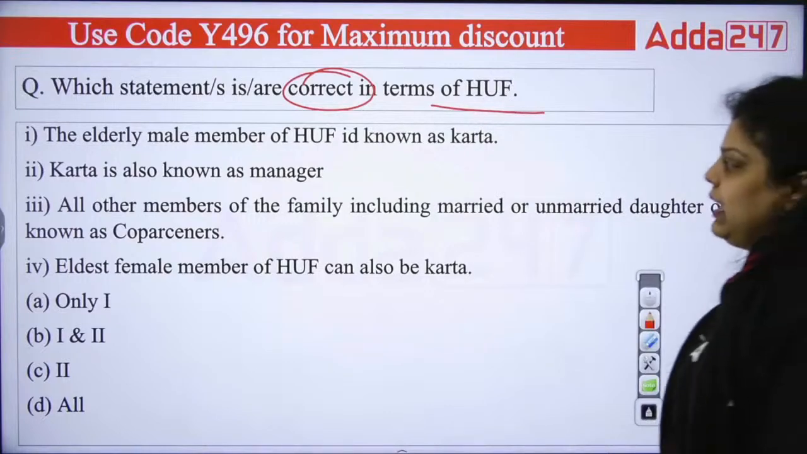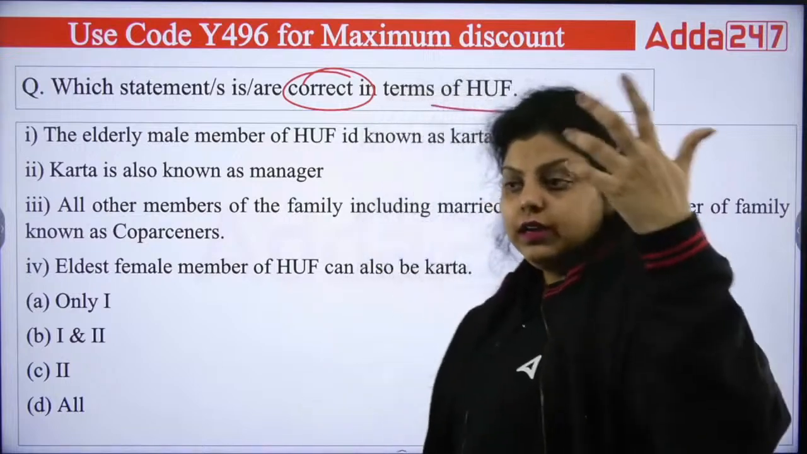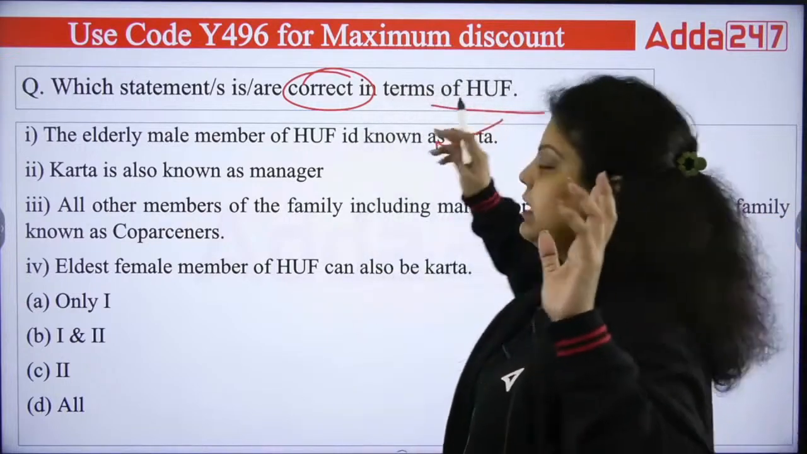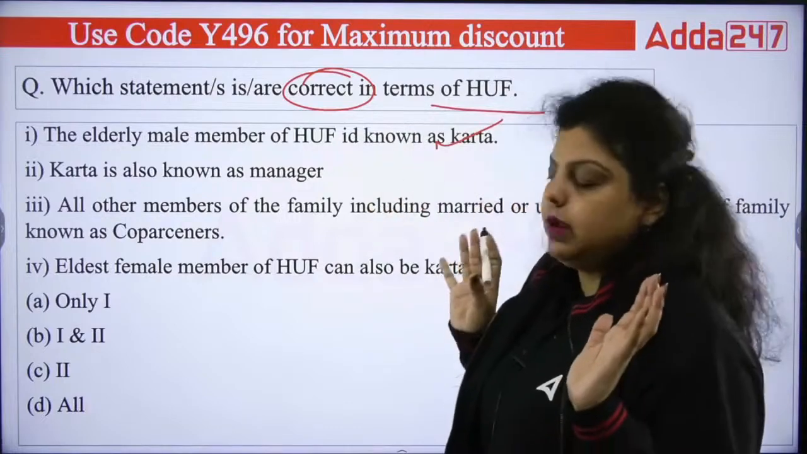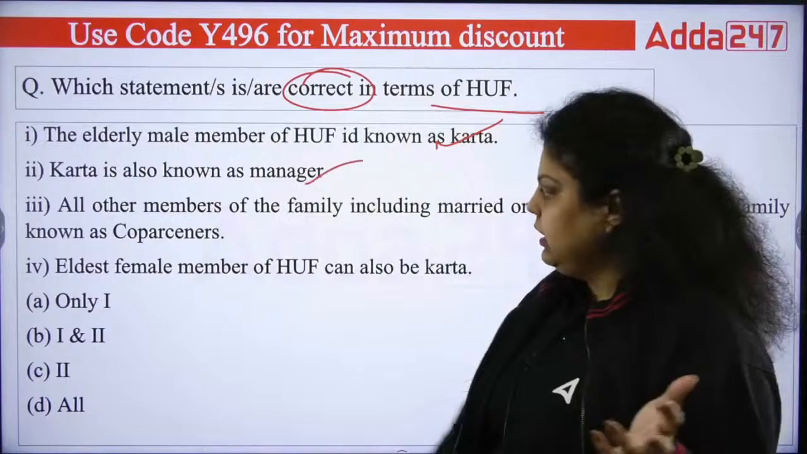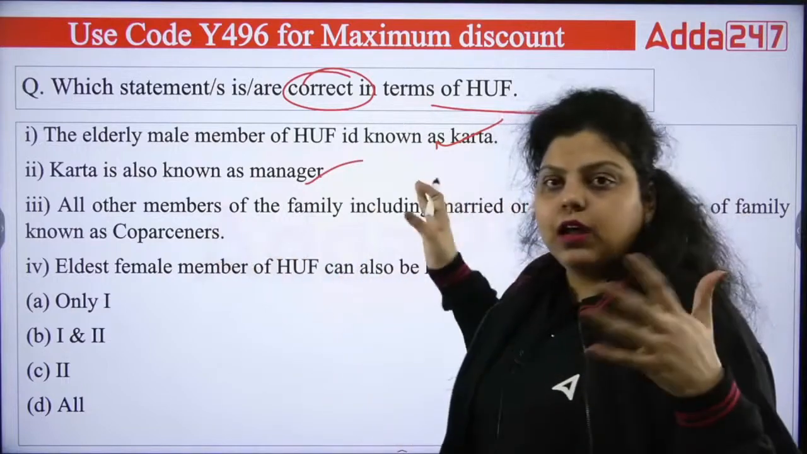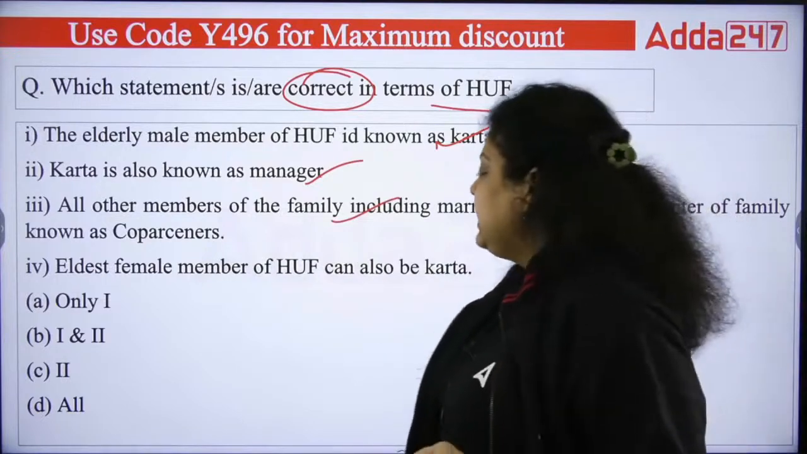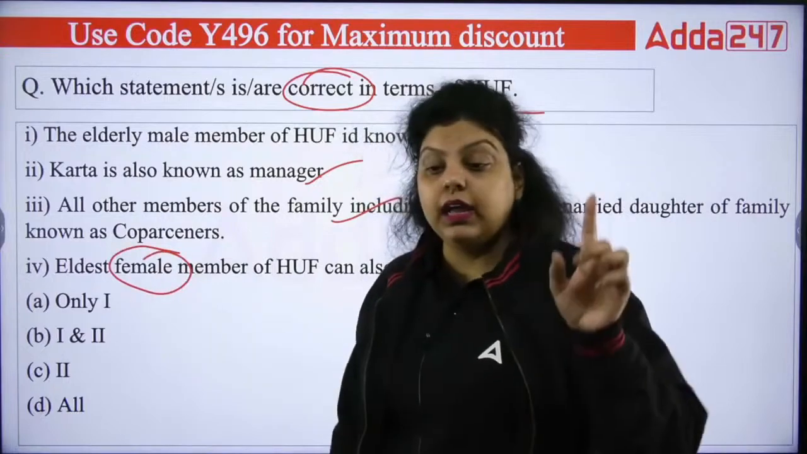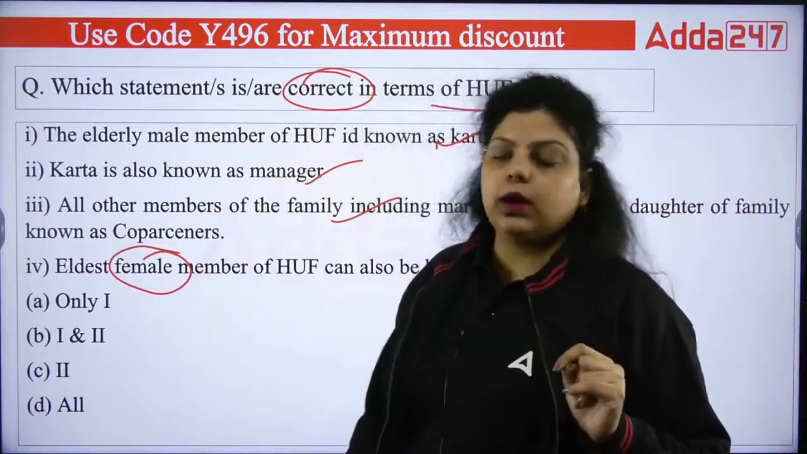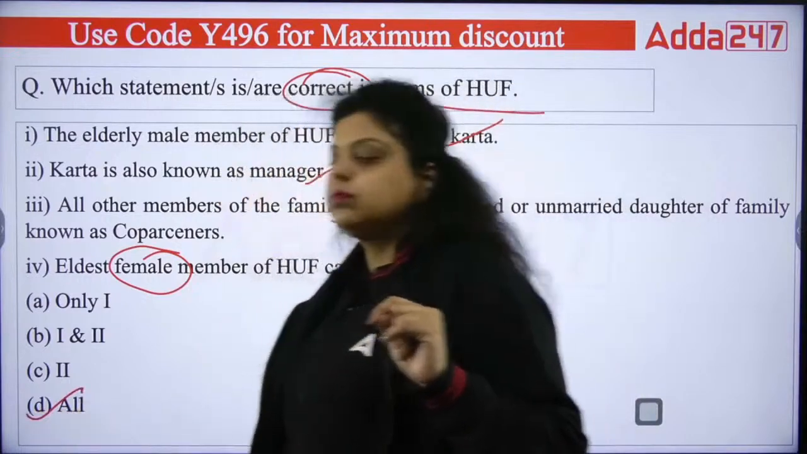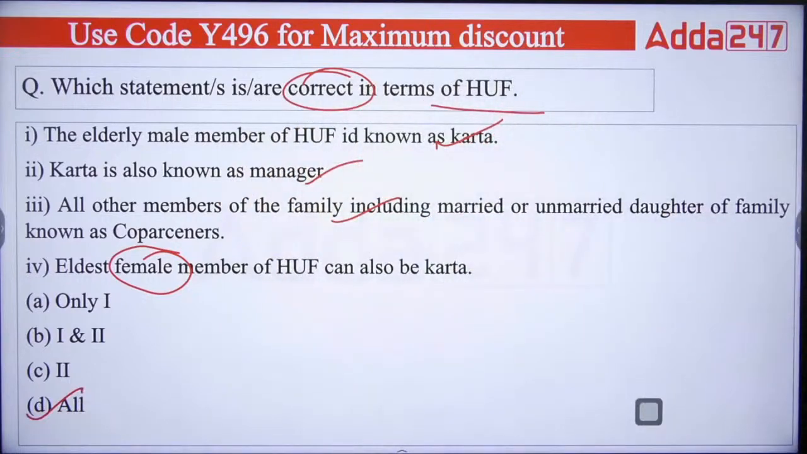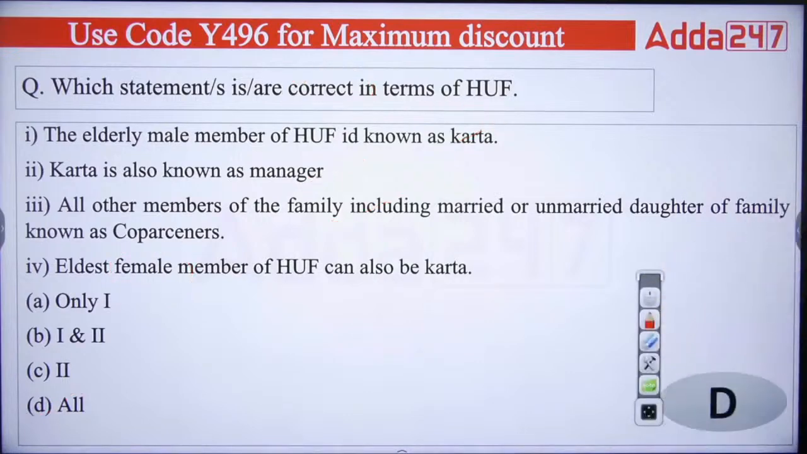You have to answer here which statement is correct about the Hindu undivided family. So it's very obvious the eldest male member can become the Karta of a Hindu undivided family. Karta is simply the manager, right? And all the members, whether married or unmarried, girl or boy, doesn't matter, they all are coparceners. They all have a right on the property. Then the eldest female, if she wants, can become the Karta. So the right answer will be all. All are true statements about your Hindu undivided family. So the answer for this question will be D.